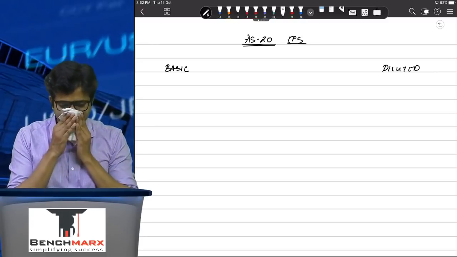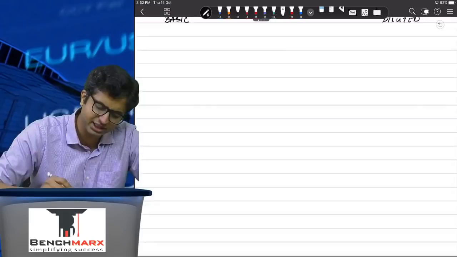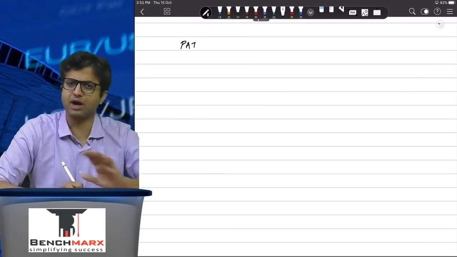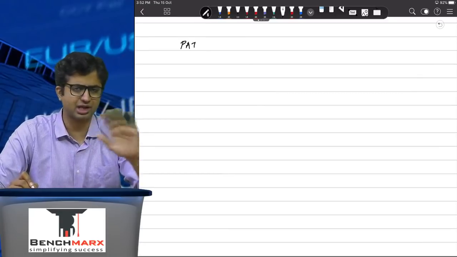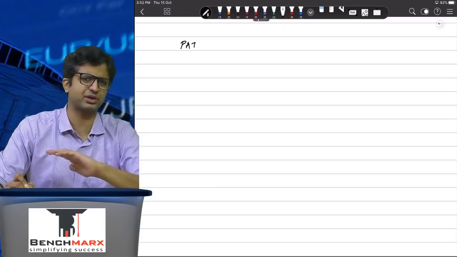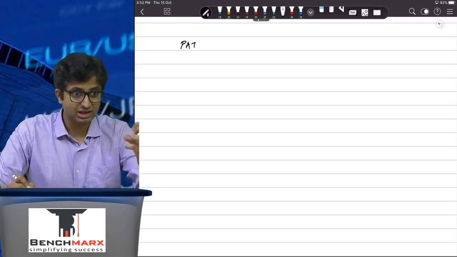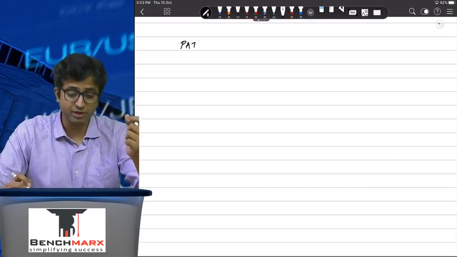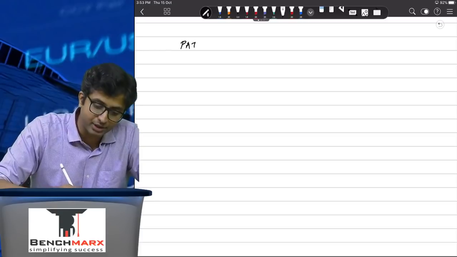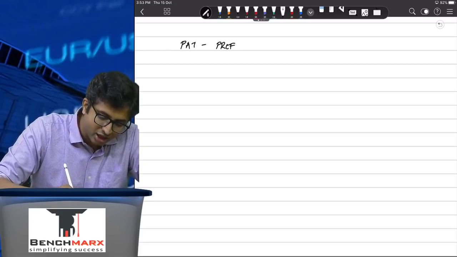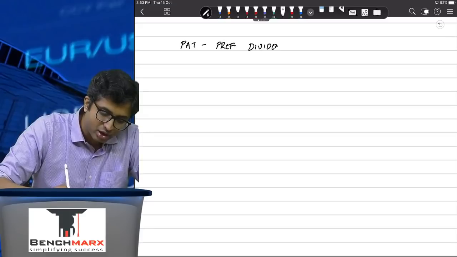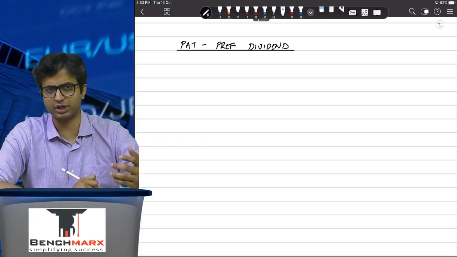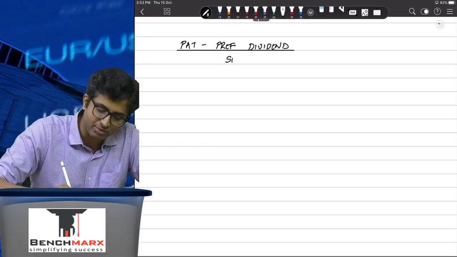What do you mean by basic EPS? Well, in the numerator, you will have profit after tax, after deferred tax, after current tax, after everything, after prior period items, after extraordinary items, everything. That is the profit available to the shareholders. However, when you calculate earning per share, you calculate earning per equity share, and hence you will deduct preference dividend as well. Not equity dividend, preference dividend. This will give you the pool of money which is available for the equity shareholders, and hence ideally you should divide it by the number of shares.